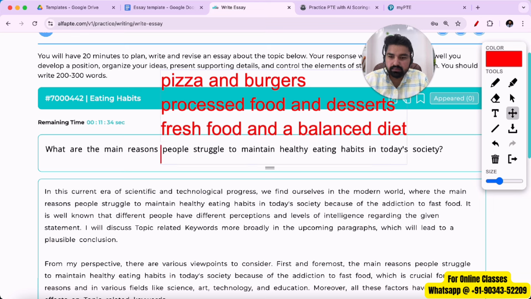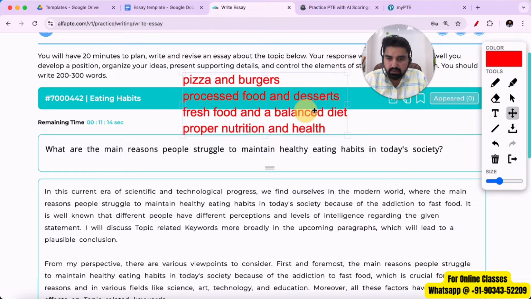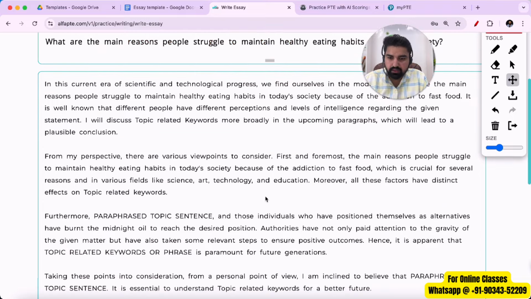What else? They're talking about healthy eating habit, something related to diet, proper nutrition, and health. Healthy, they have mentioned, we can use the keyword health here, right? So these are the 8 keywords that I'll be using in these 4 paragraphs.